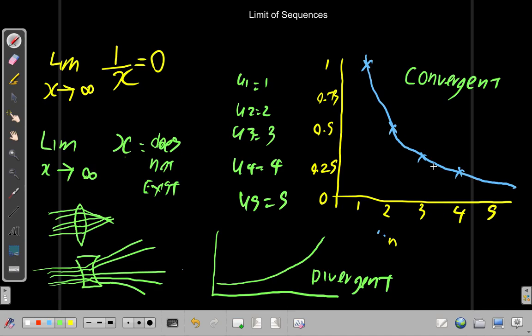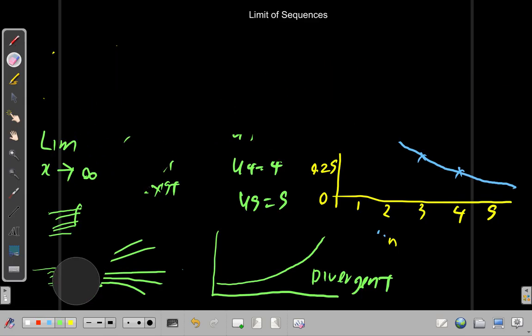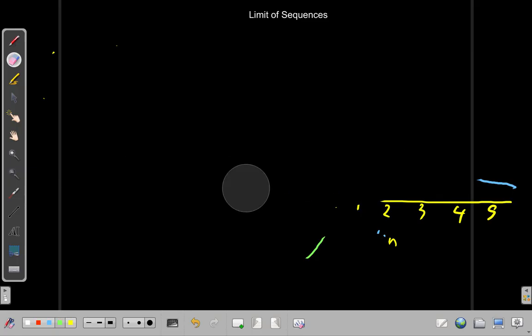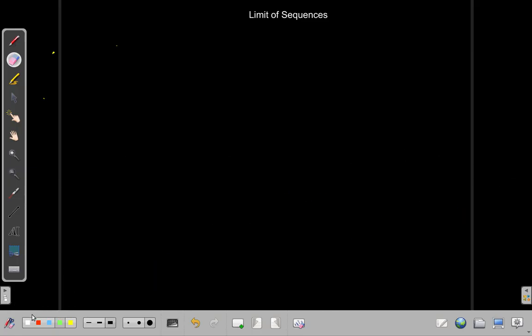Okay, last time this is what we were looking at. We looked at convergent sequences in which the numbers approach a certain value, and divergent sequences in which the numbers go towards infinity, and keep taking larger and larger, towards infinite values. Let us look at some more examples of sequences. Let me erase the board here and look at some more examples.